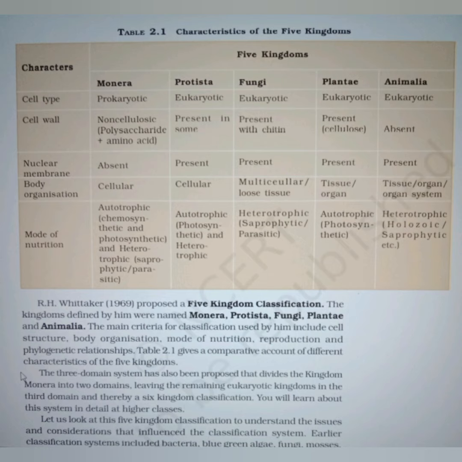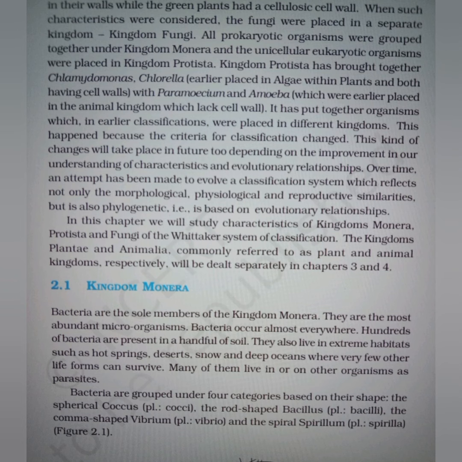The classification did not differentiate between the heterotrophic group fungi and the autotrophic green plants, though they also showed a characteristic difference in their wall's composition. The fungi had chitin in their walls, while the green plants had a cellulosic cell wall. When such characteristics were considered, the fungi were placed in a separate kingdom, that is, kingdom fungi. All prokaryotic organisms were grouped together under kingdom Monera, and the unicellular eukaryotic organisms were placed in kingdom Protista.